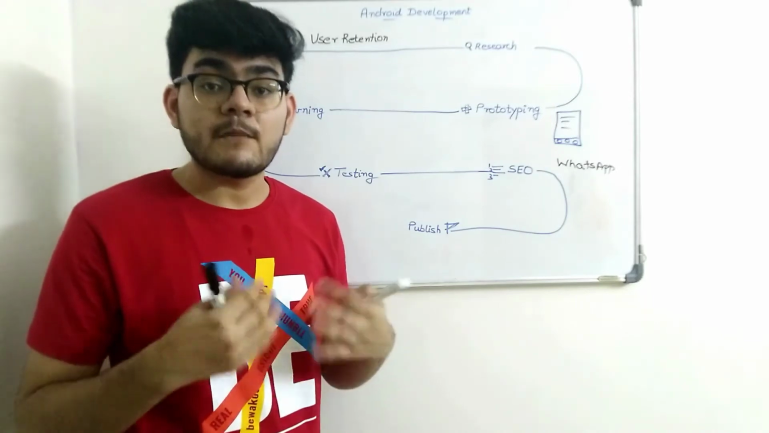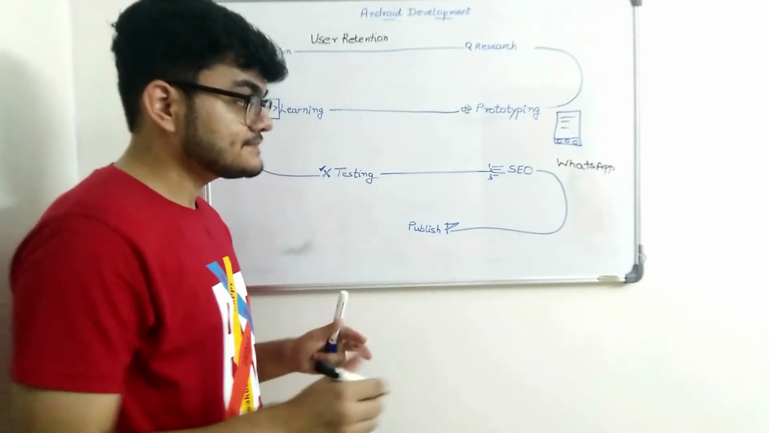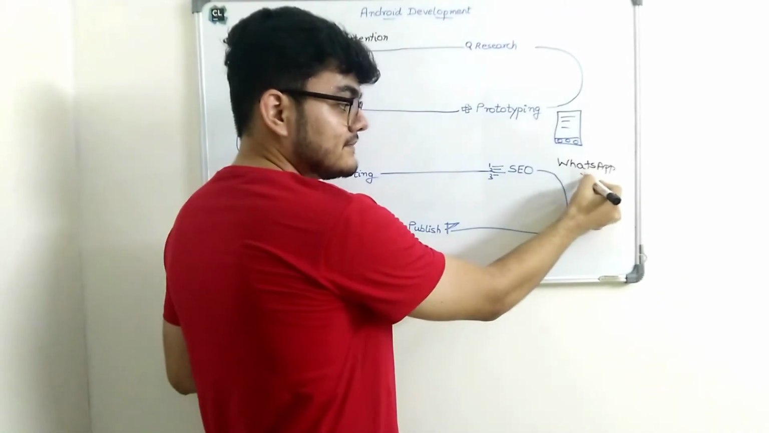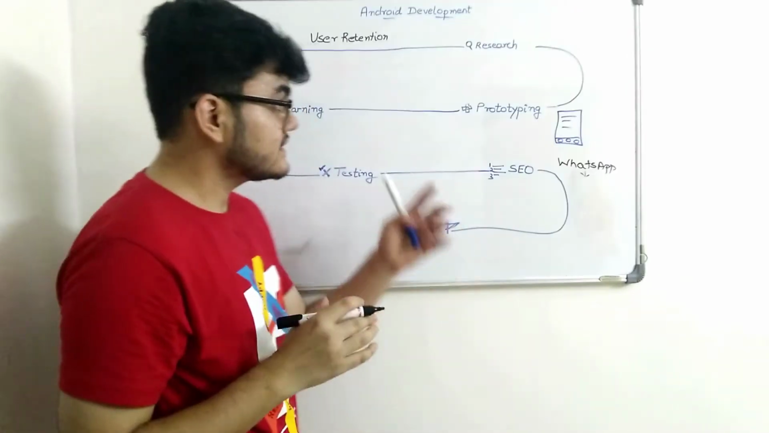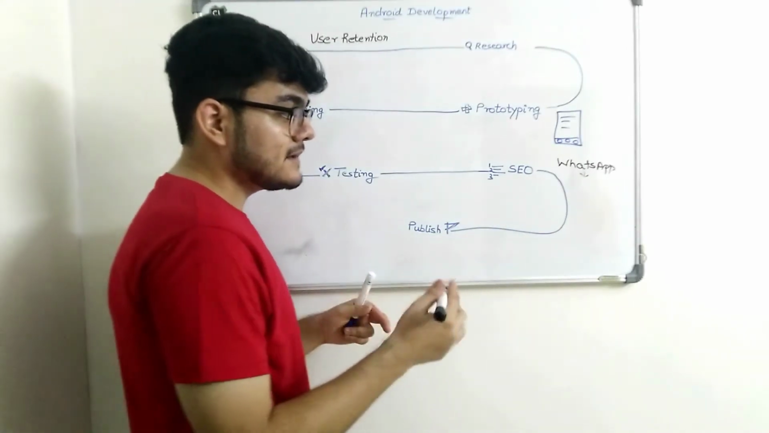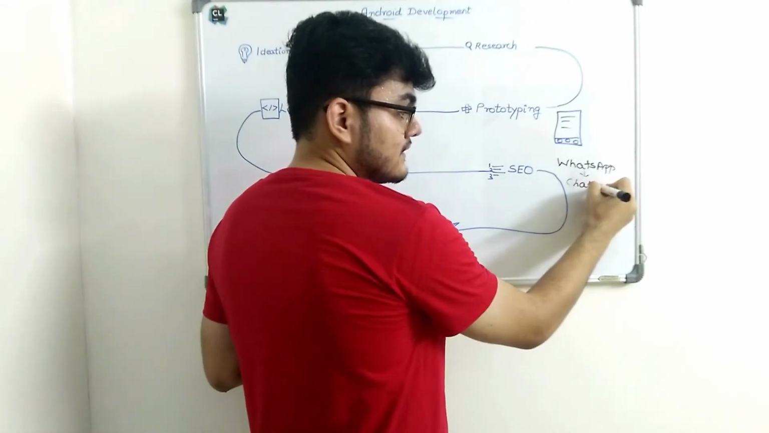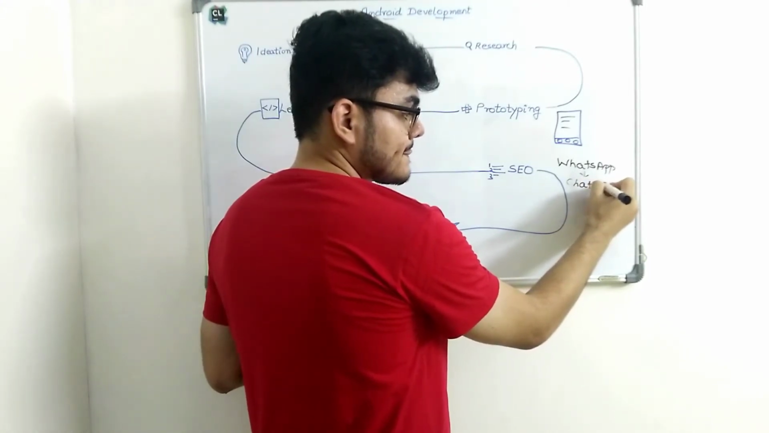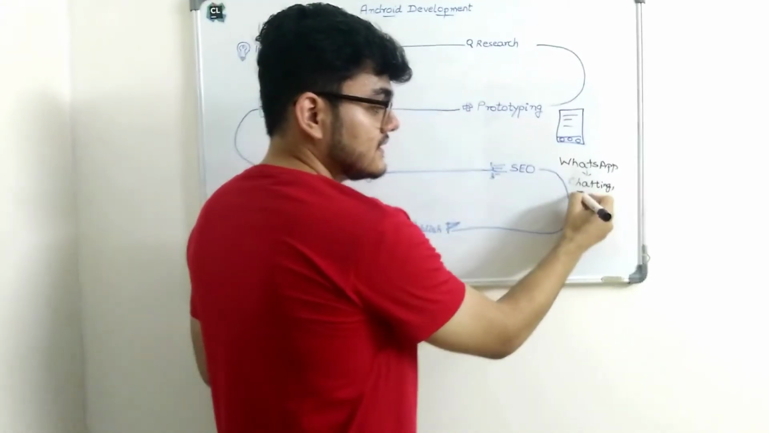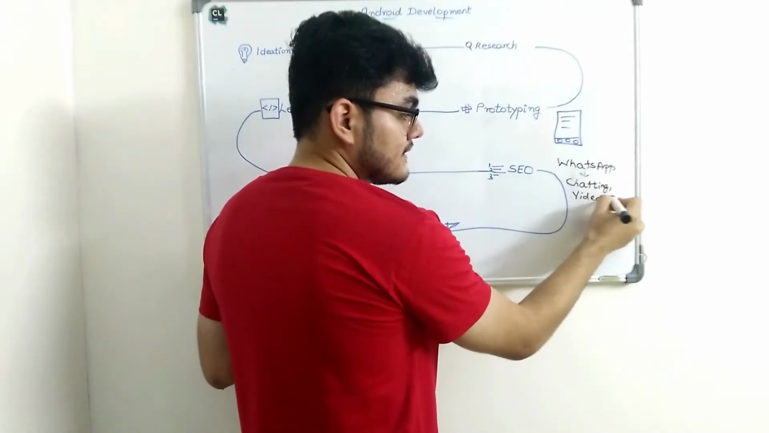So instead of choosing this name, do not use this app name. Just understand what features you have in your application, and your app name should go like this: Chat with your friends, chatting, comma, you can write something like video calling, right?